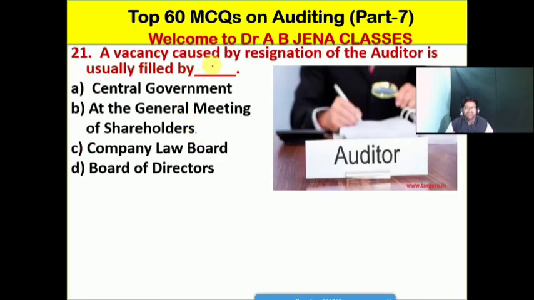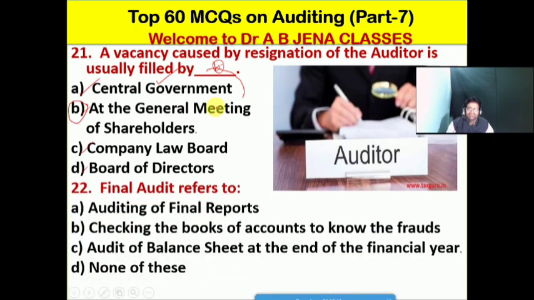A vacancy caused by resignation of the auditor is usually filled by whom? A, the central government; B, the general meeting of the shareholders; C, the company law board; D, the board of directors. Friends, B is the right option for this MCQ. A vacancy caused by resignation of the auditor is usually filled by the shareholders in the annual general meeting of the shareholders.